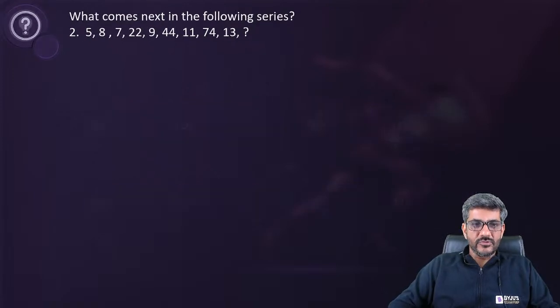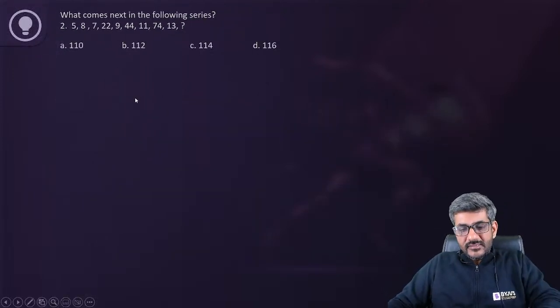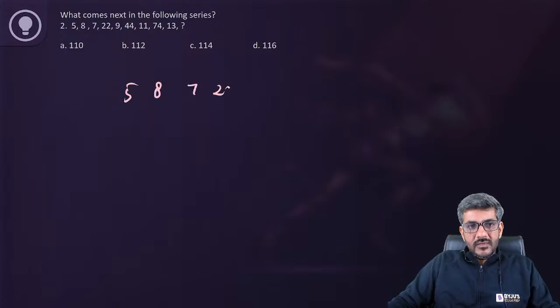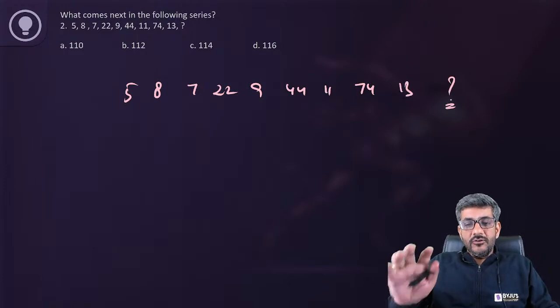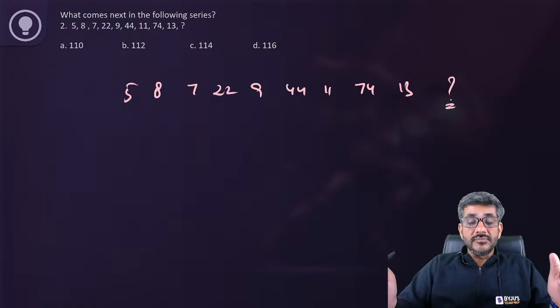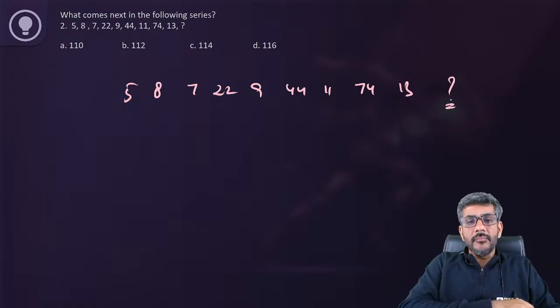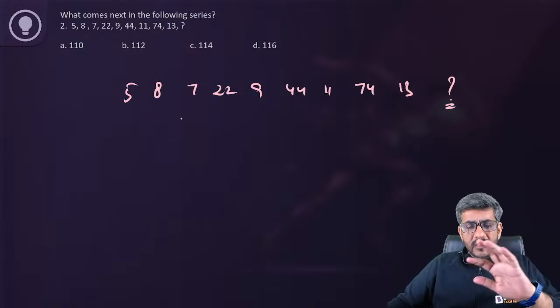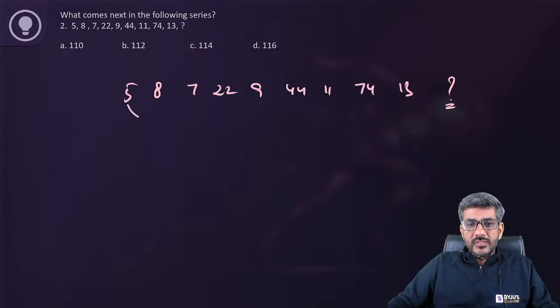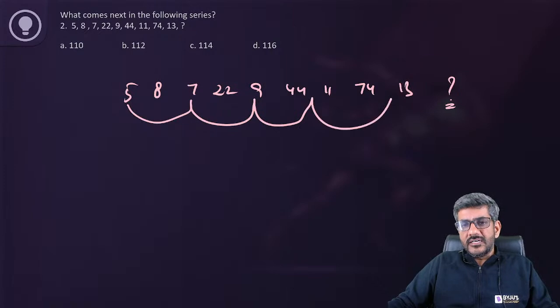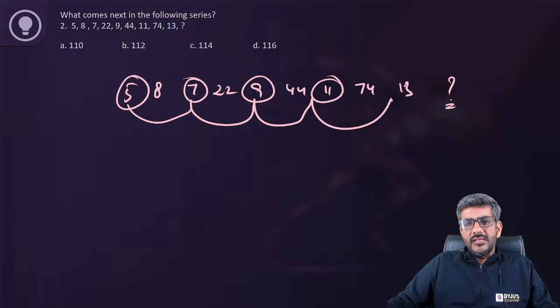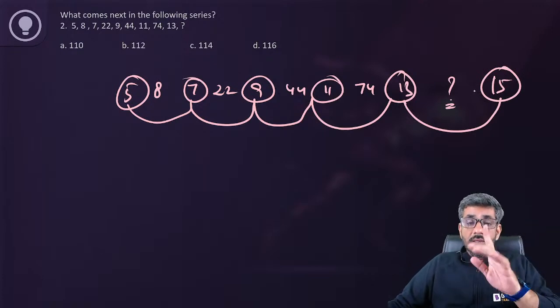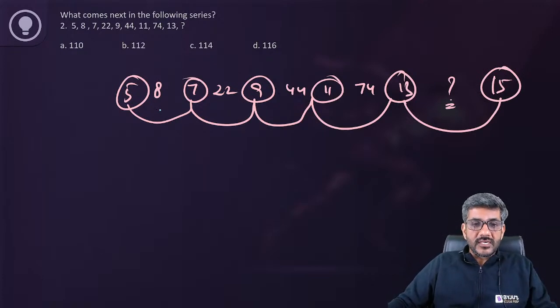Let's start doing it. So 5, 8, 7, 22, 9, 44, 11, 74, 13 and question mark. Let me tell you, generally, whenever the number of terms is too high, that means it's a combination of some series. It can be 2 series or 3 series. Mostly they give this many terms only then. So here you will see 5, 7, 9, 11, 13. That is one of the series, right? So I can say after 13 the next number is going to be 15. But that number is not being asked of us. Let's look at what was asked.